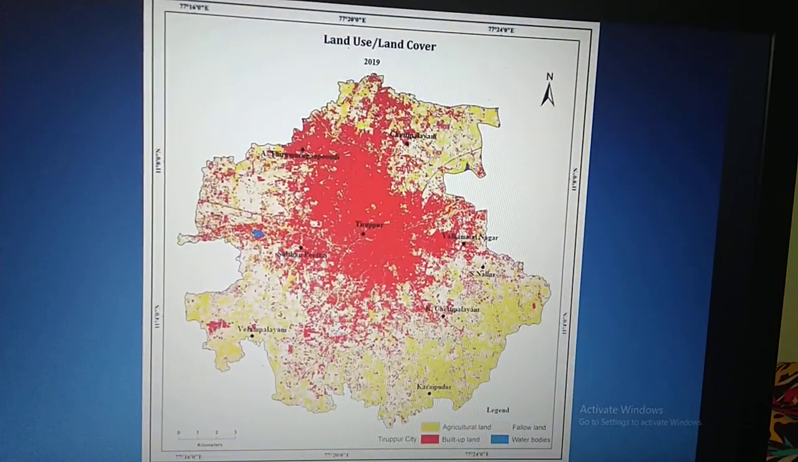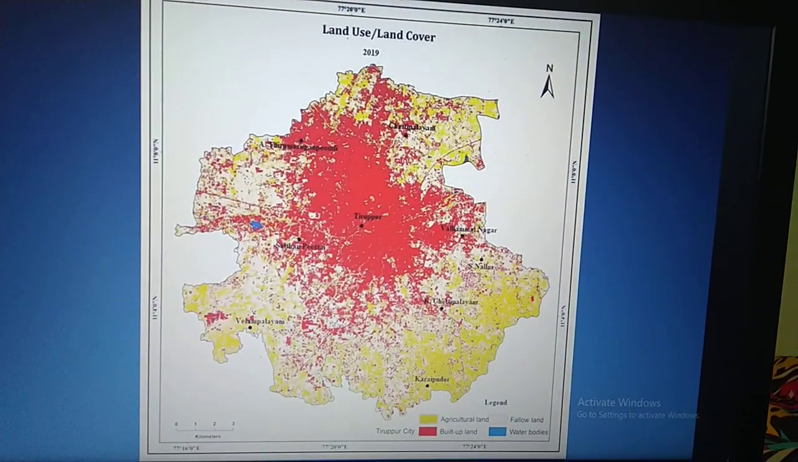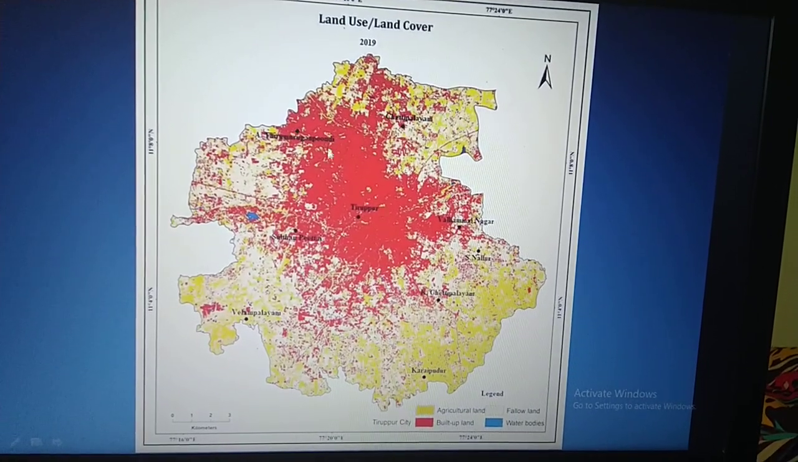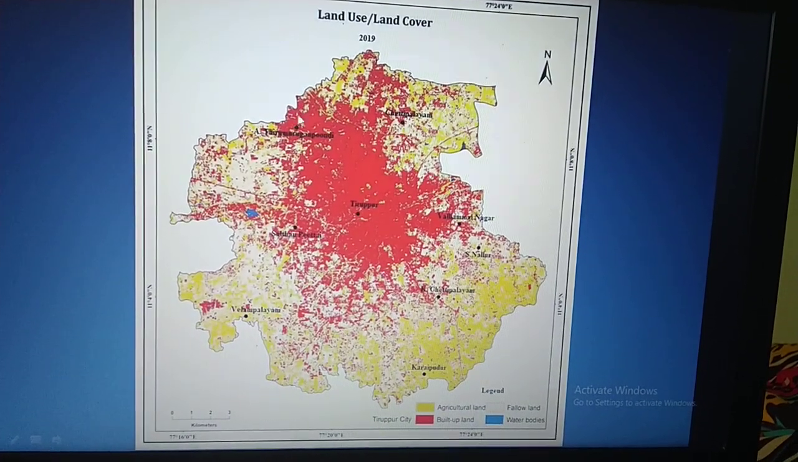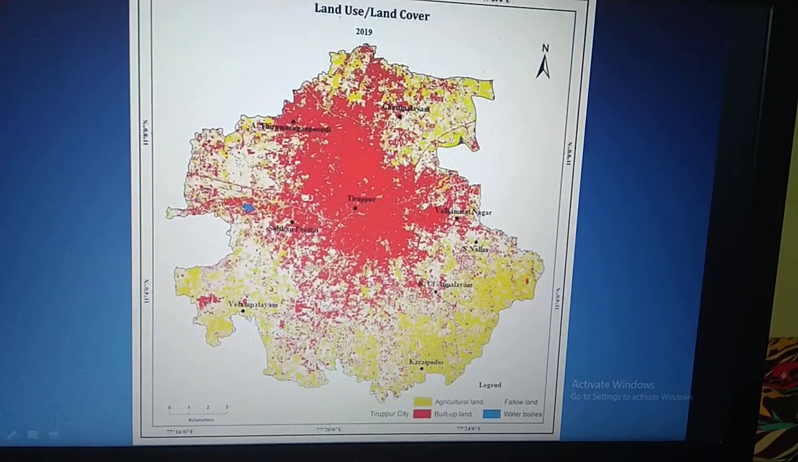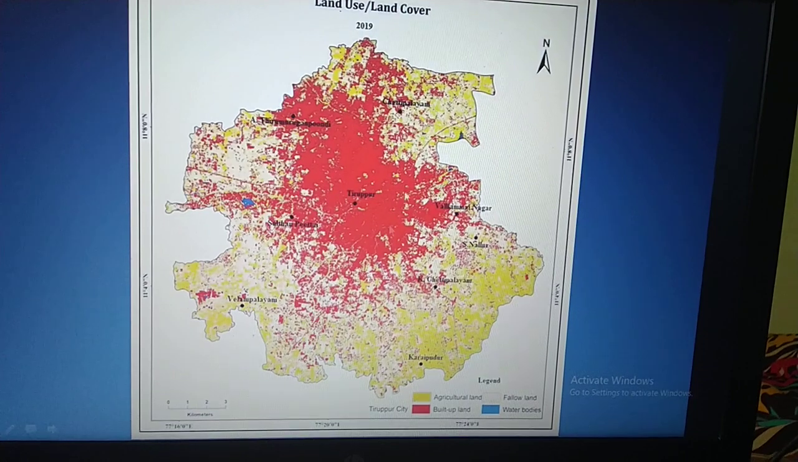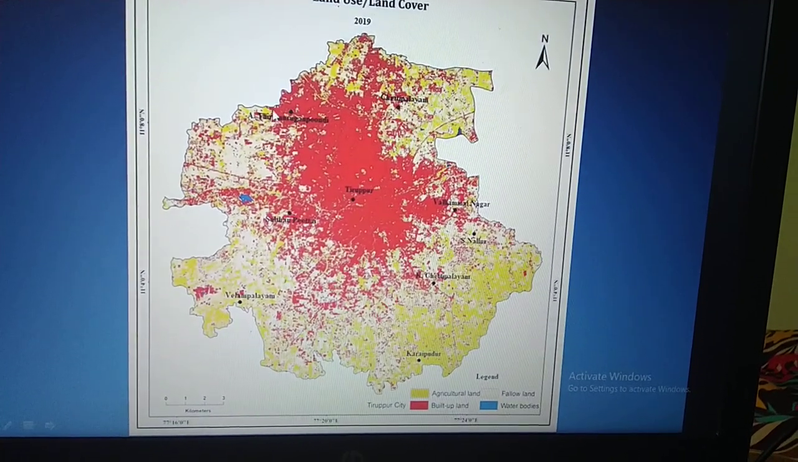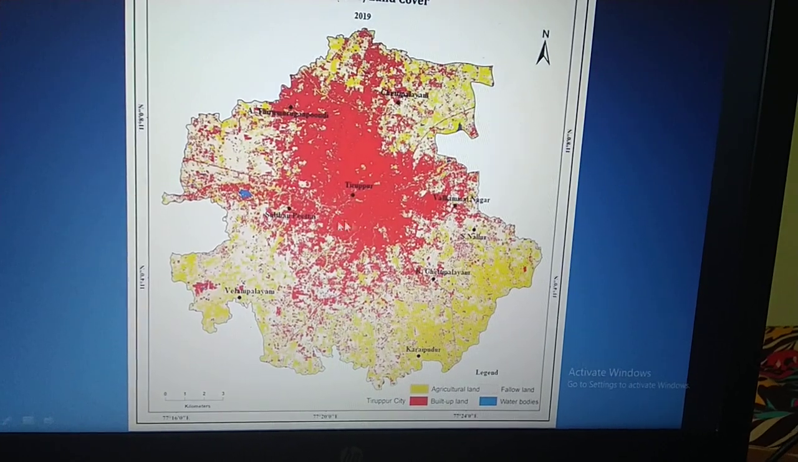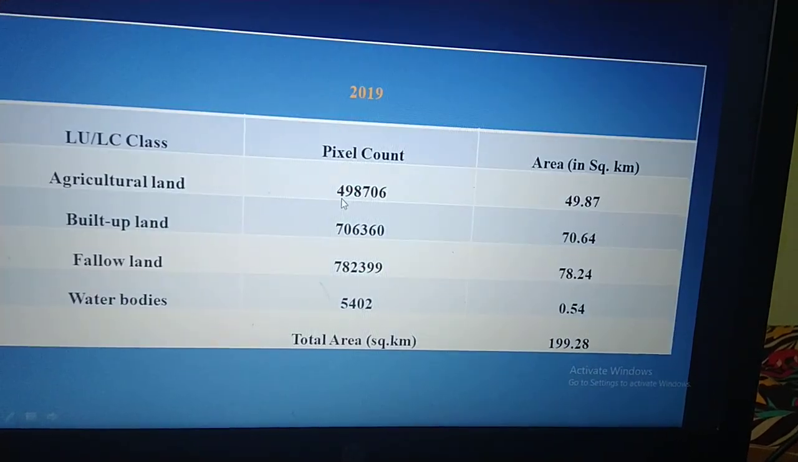This is the 2019 land use land cover of the study area. These maps clearly show how the urban area has expanded. Almost all parts of the study area have been urbanized. It was not in a planned way; it has been urbanized in an unplanned manner. This red color is the built-up area, the urban area of the study area.